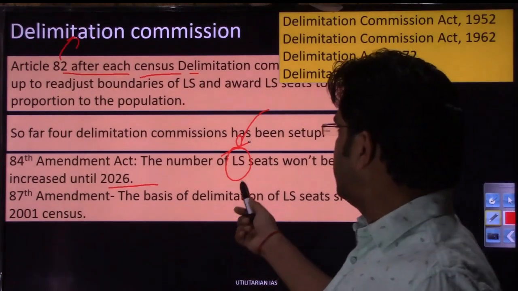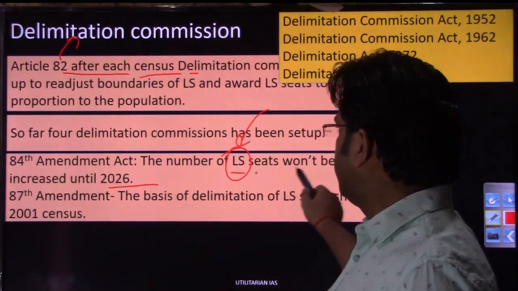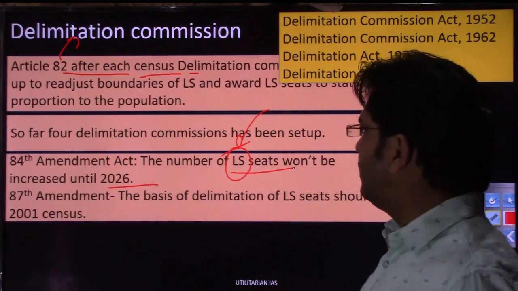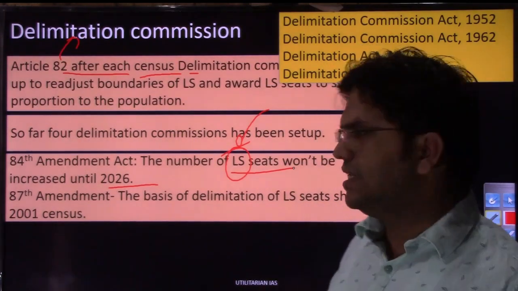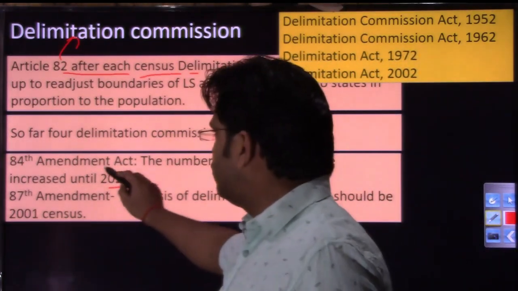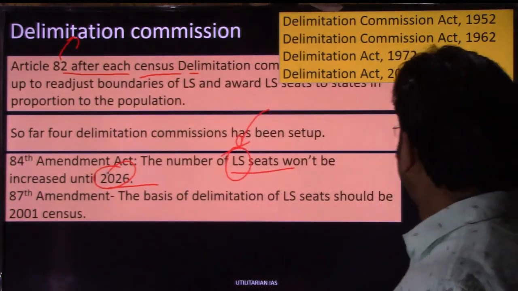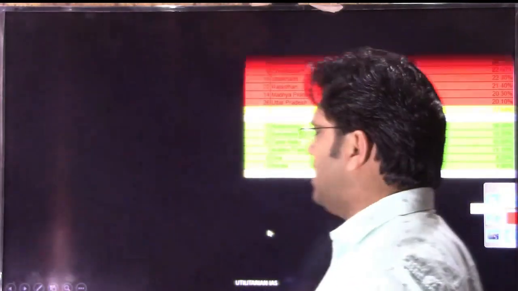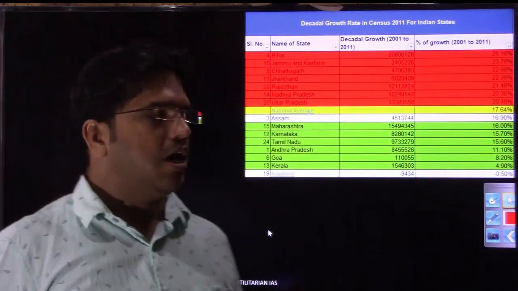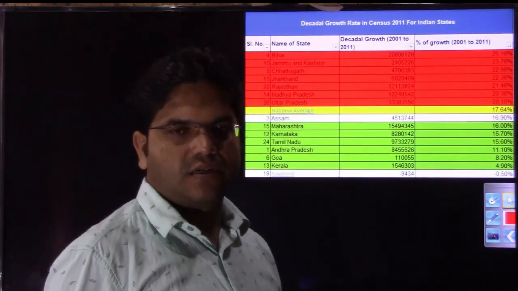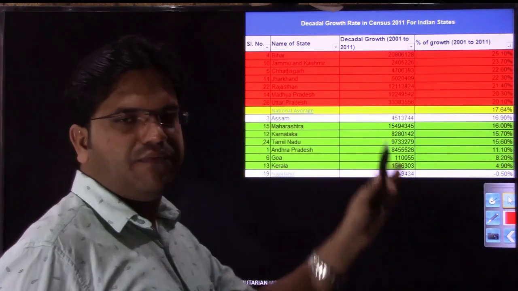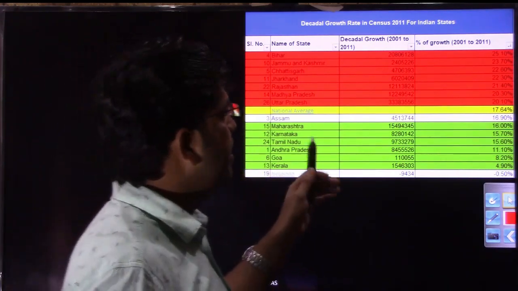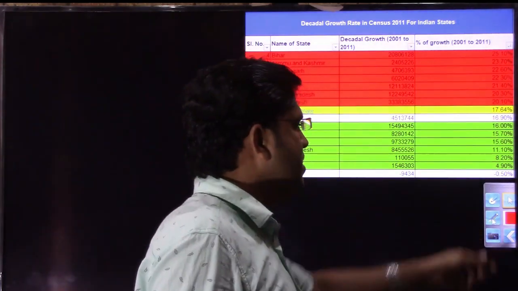So let us understand why the number of Lok Sabha seats at the central level and assembly seats at the state level have been frozen until 2026. Let us look into the reasons. On the next slide, you have the decadal growth of population, at what rate the population of different states has increased every 10 years. Bihar is the worst performing state.